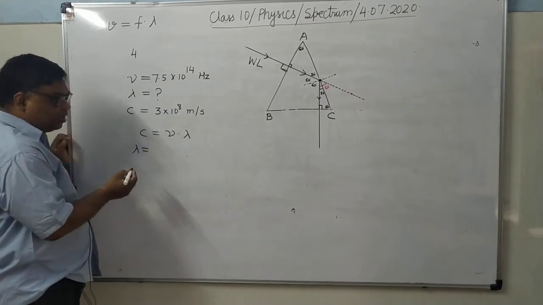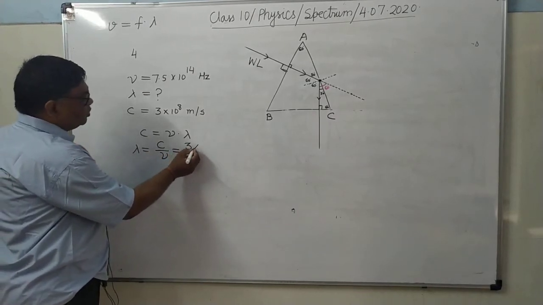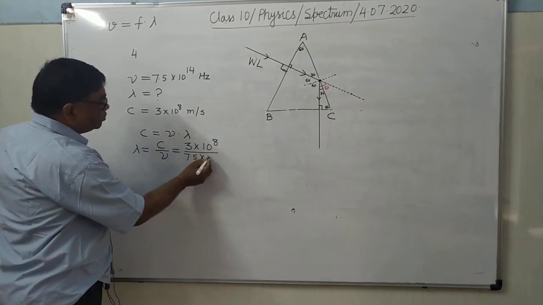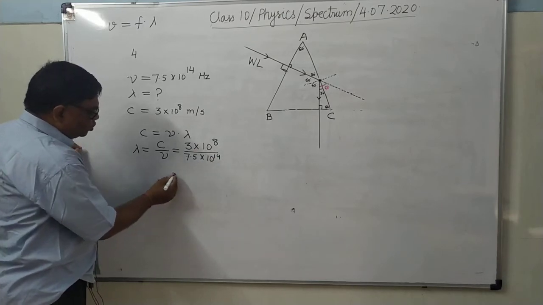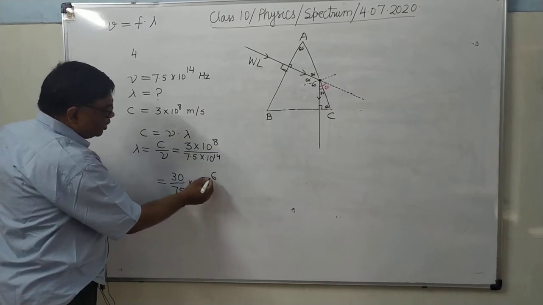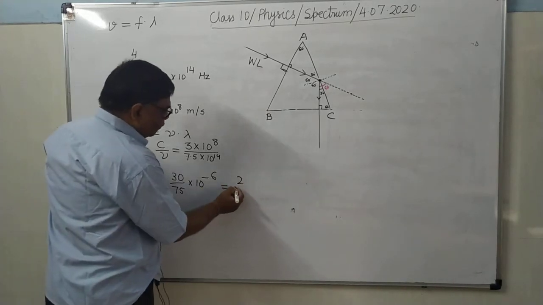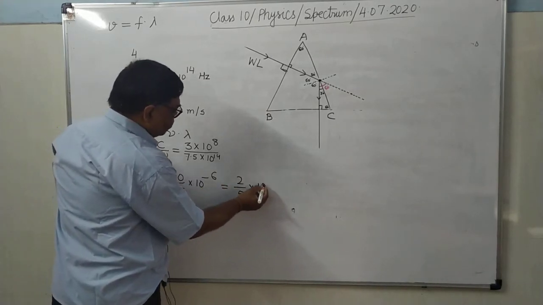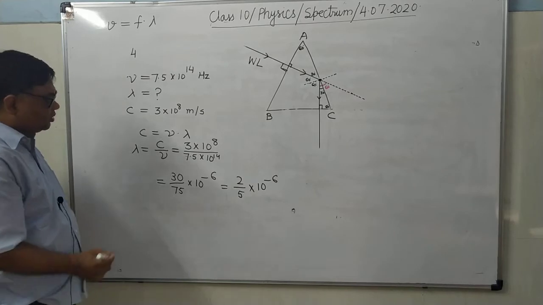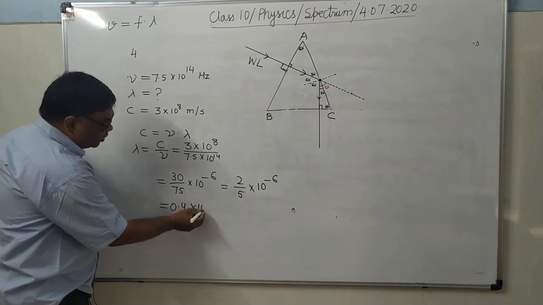So lambda equals c upon nu. What is c? 3 into 10 to the power 8 divided by 7.5 into 10 to the power 14. So this will be 30 upon 75, into 10 to the power minus 6. When it goes up, 8 minus 14 equals minus 6. That is 0.4 into 10 to the power minus 6. It's clear?